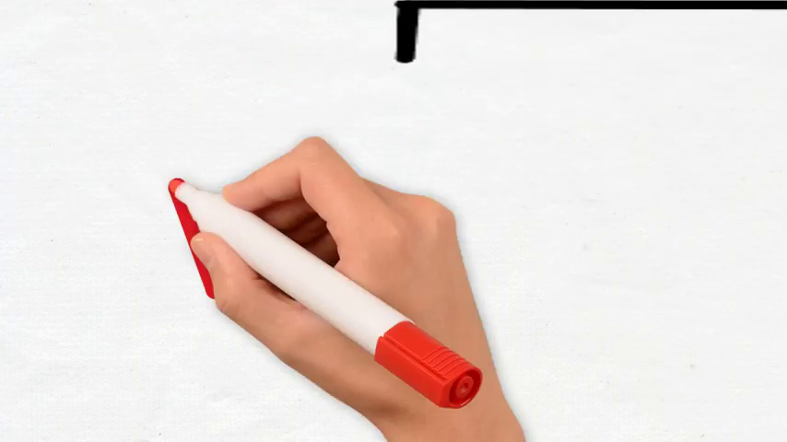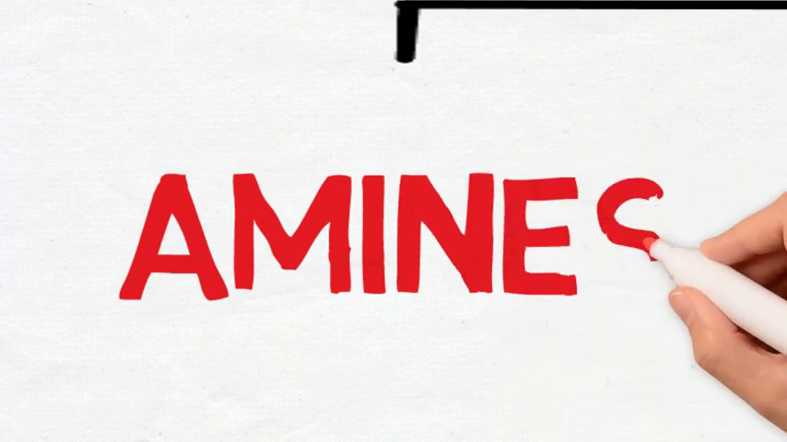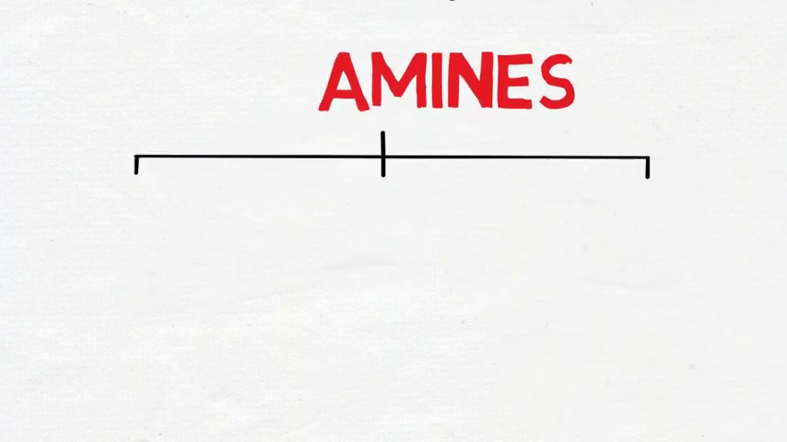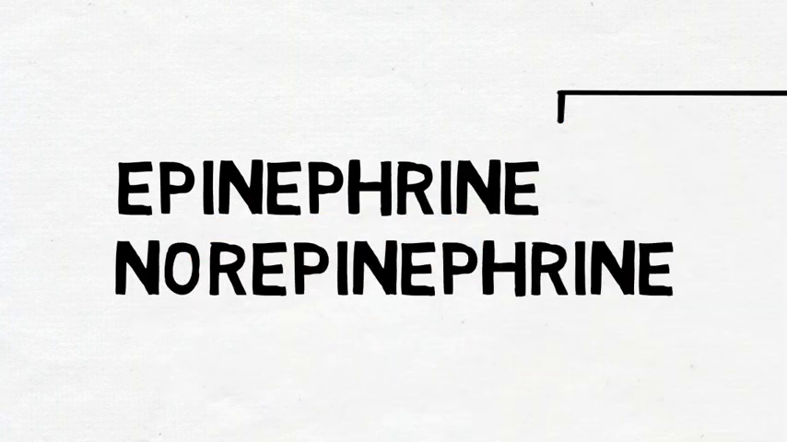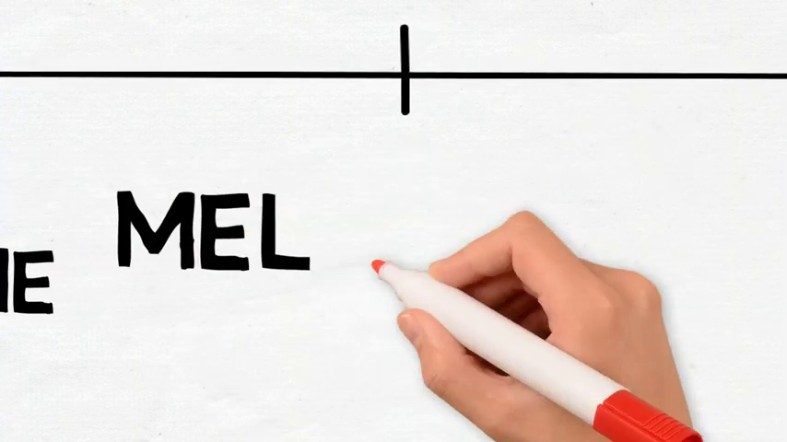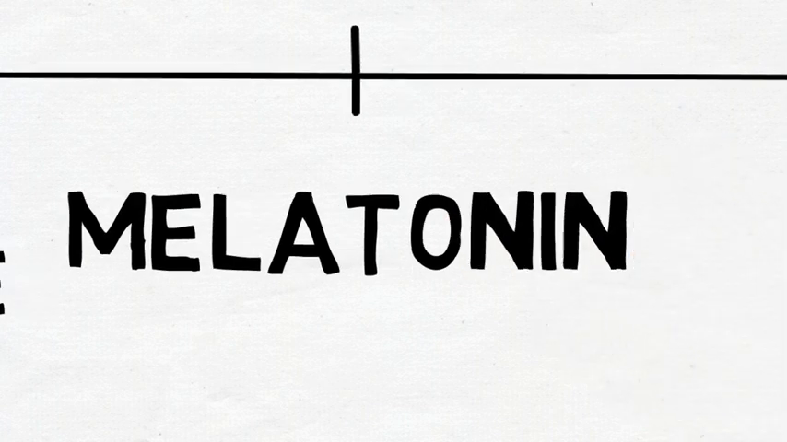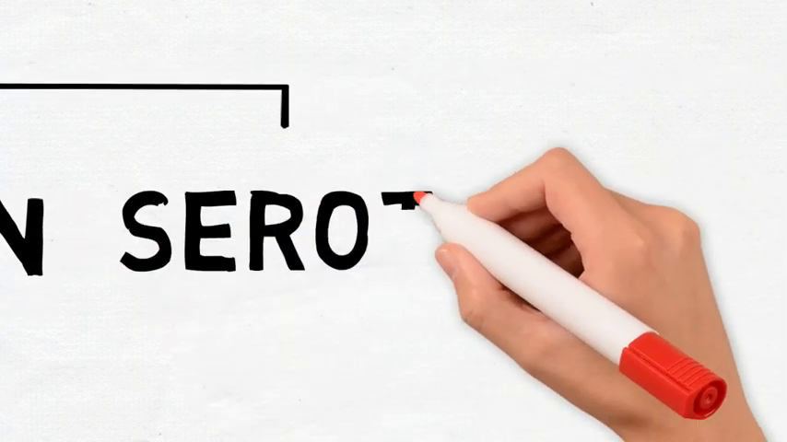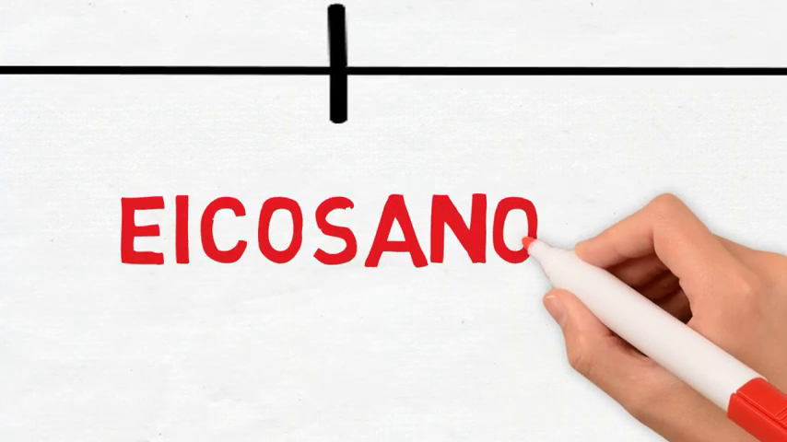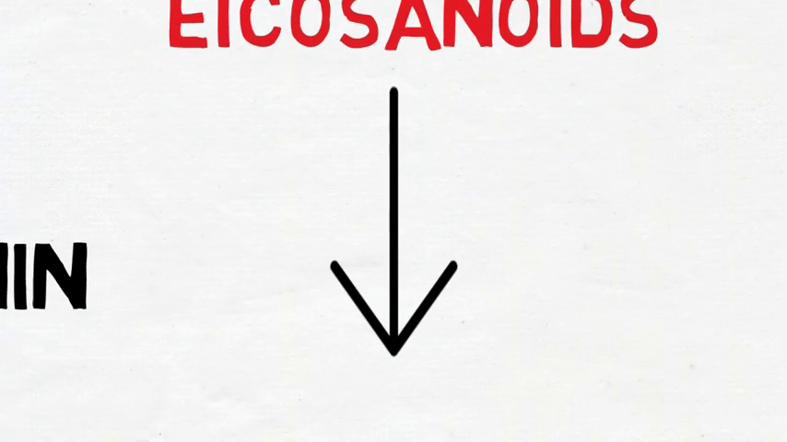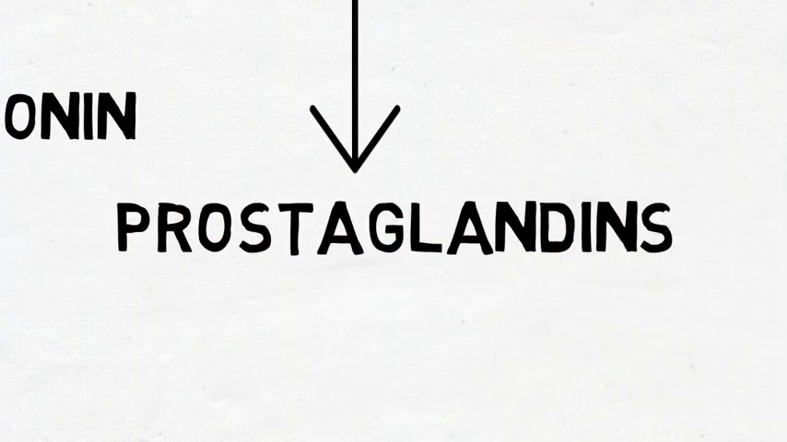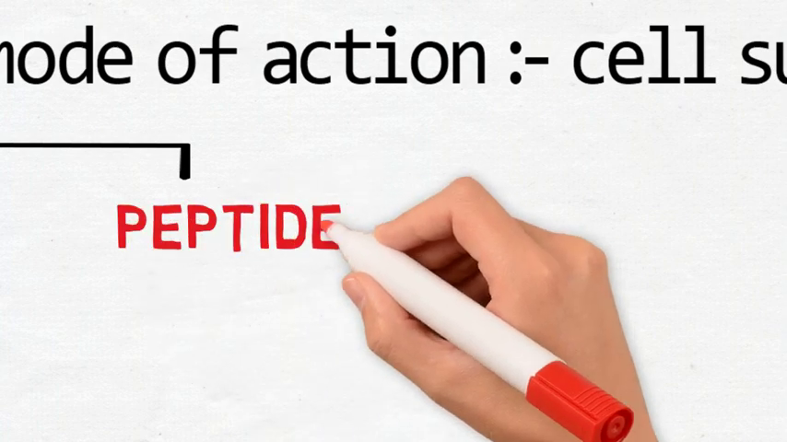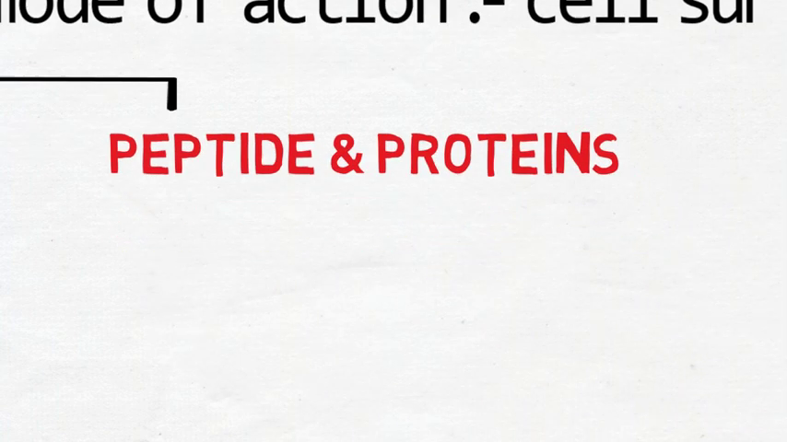The subtypes of water soluble hormones are, firstly, amines. Examples of amines are epinephrine and norepinephrine, which are secreted by the adrenal medulla. The second is melatonin, which is secreted by the pineal gland. The third is serotonin, which is secreted by the platelets in blood. The second subtype is eicosanoids. The example is prostaglandins, which are derived from arachidonate fatty acids. And the third is peptides and proteins.